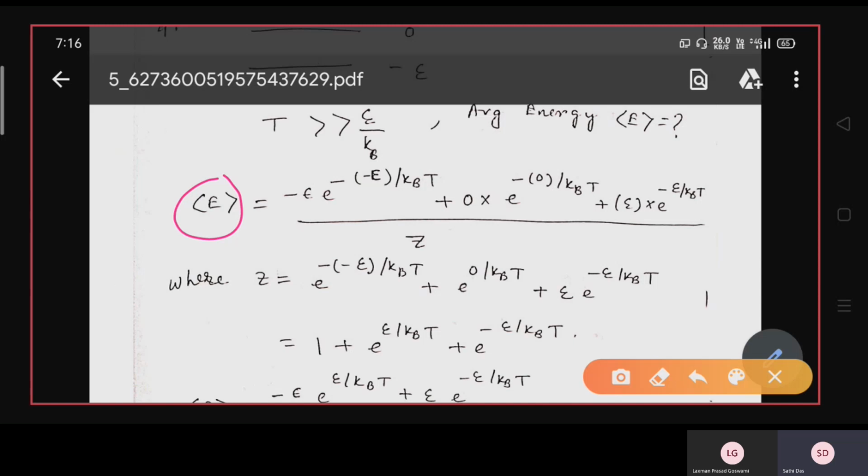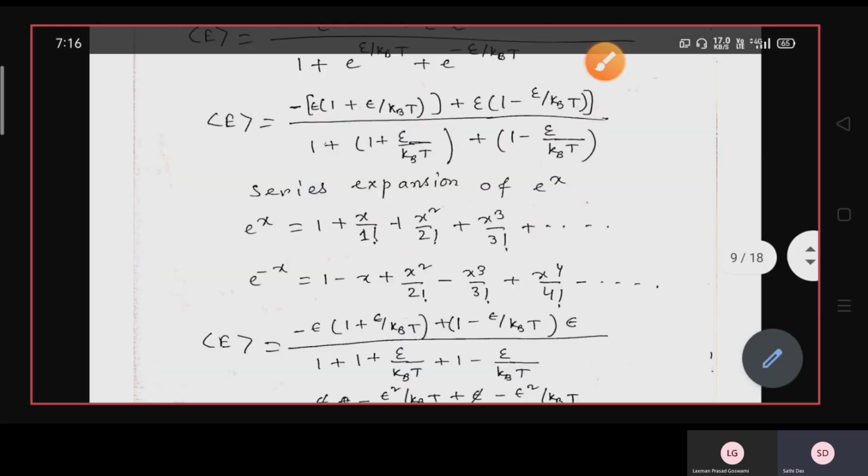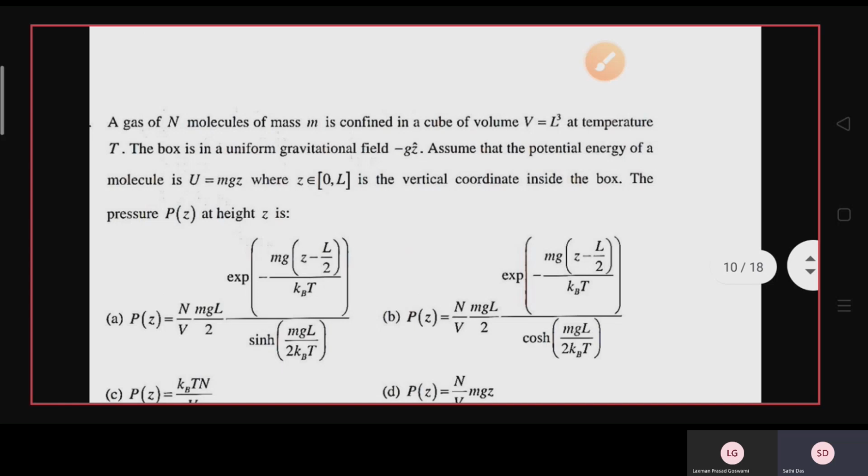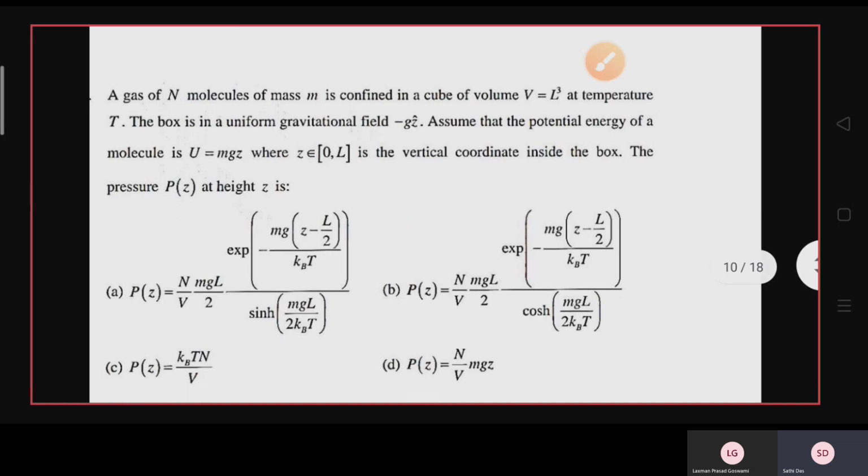The definition of the average is the sum of E into e to the power minus beta E_i divided by the partition function. So here you can get the average energy, and this formula is so useful that you will get answers to many questions by using it.